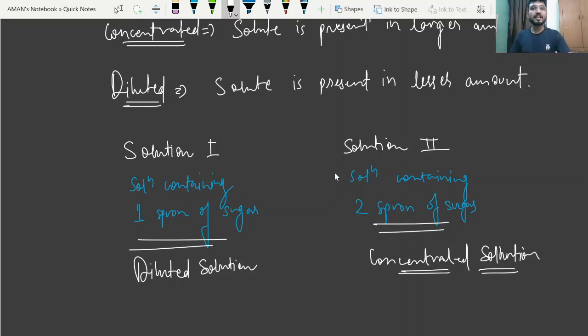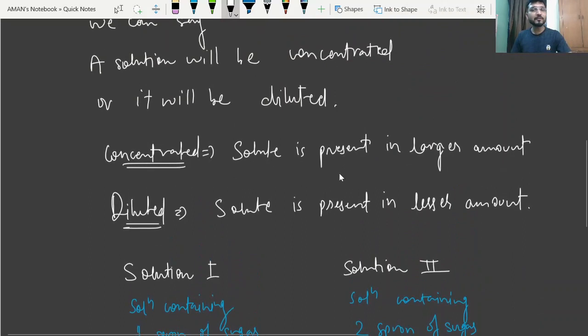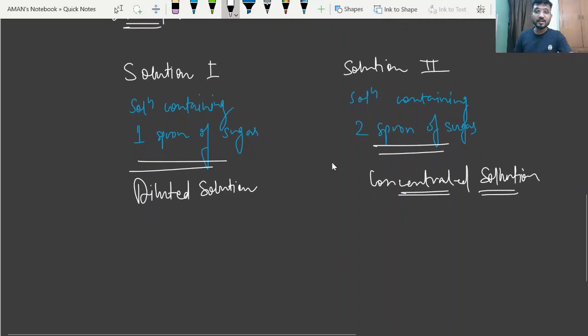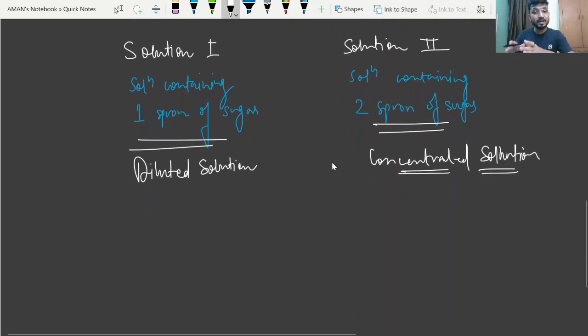Yes, very good. So now this is the qualitative description of the concentration. But this type of description actually creates a lot of confusion in day-to-day life. So in real life, we generally prefer to measure the concentration in terms of quantitative description. According to quantitative description, we have several methods to express the concentration terms, means quantitatively we have several ways to represent the concentration of a solution.